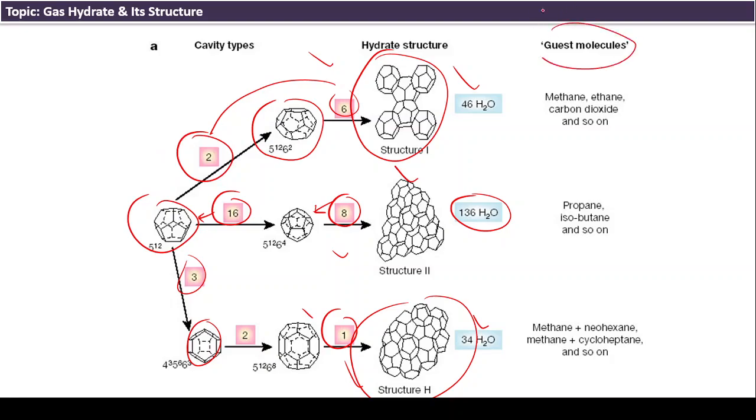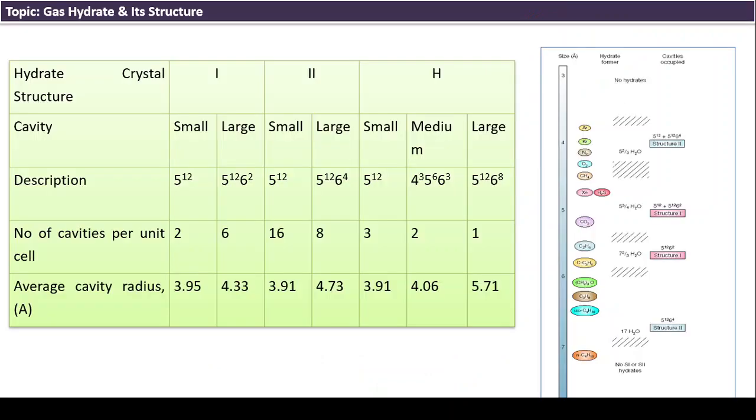Especially they have given the guest molecules. For example, in type 1, methane, ethane and carbon dioxide are the main guest molecules entrapped. Propane and isobutane are entrapped in this one. Methane plus neohexane, there are 2 molecules. Methane plus cyclopentane are the guest molecules in this type of hydrate. So we can say this is a complete slide with the detail of each and every structure. We can also see in type 1, type 2 and type H the small, large, small, large, small, medium and large cages. The descriptions and the number of units are given here.